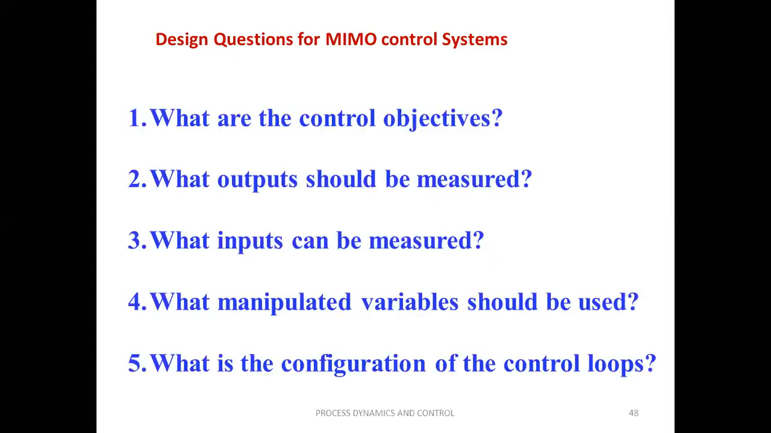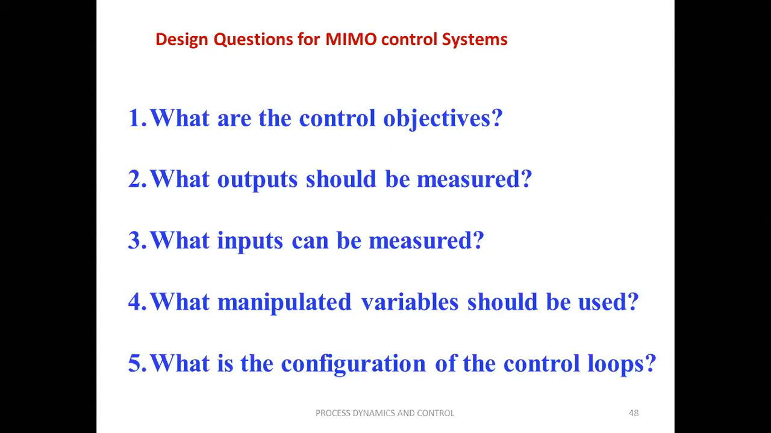So when you want to design a control system for this MIMO process, first we have to answer the following questions. If you are able to answer these 5 questions, then we are able to design the control system for this one. What control system? That may be feedback control or feed forward or cascade control. In order to design a control system for a multivariable system, we should answer these 5 questions.